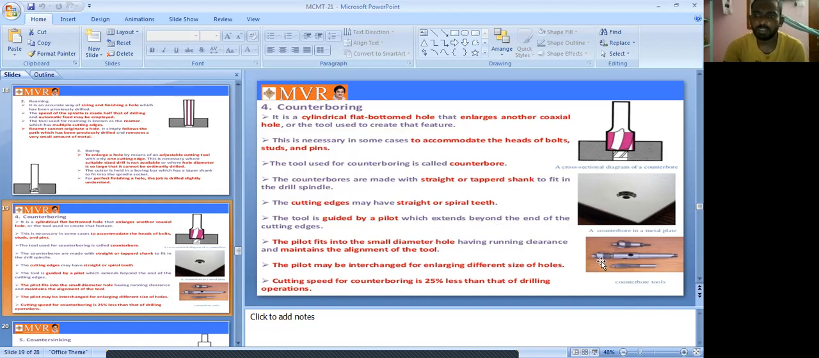The total tool is guided by this pilot, which extends behind the end of the cutting edges, and behind the end of the cutting edges we are enlarging the hole. The pilot fits into the small diameter hole, having a running clearance, and maintains the alignment of the tool. For this purpose we use the pilot fit.